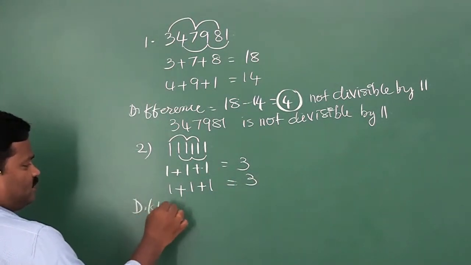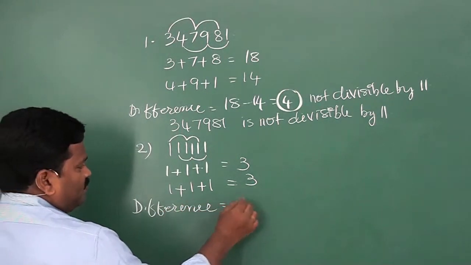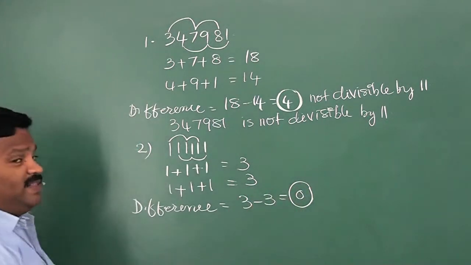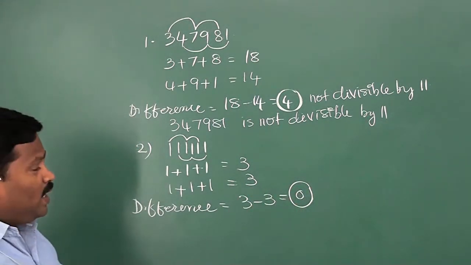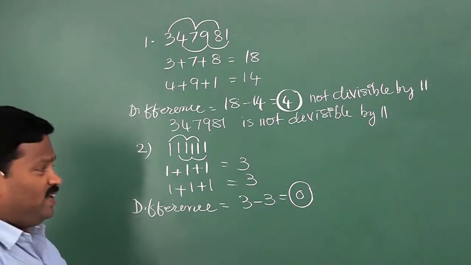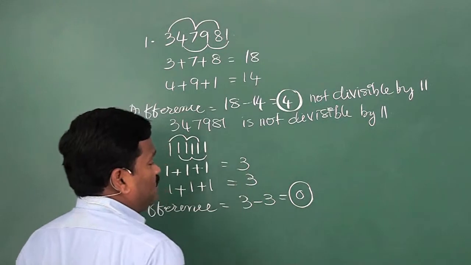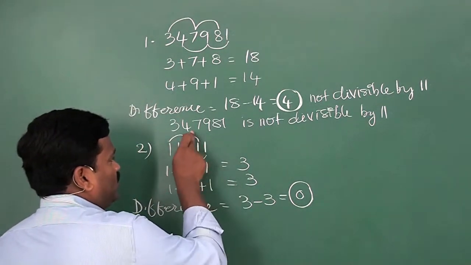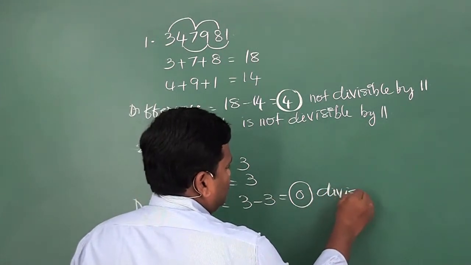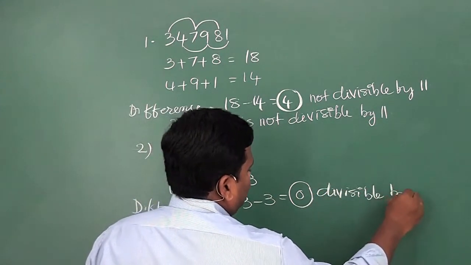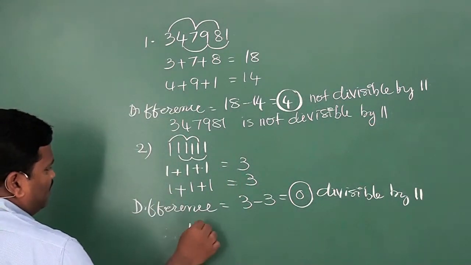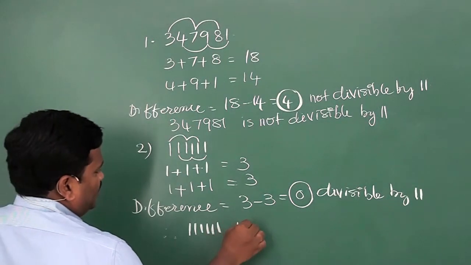Find the difference. 3 minus 3 is 0. If the difference is either 0 or a multiple of 11, the number is divisible by 11. Therefore, this difference is 0, which is divisible by 11. Therefore, the entire number 111111 is divisible by 11.